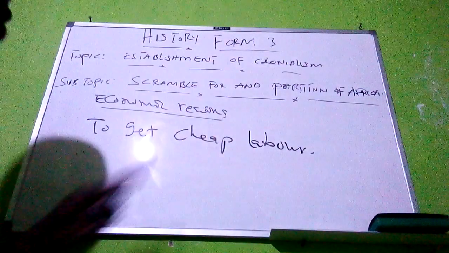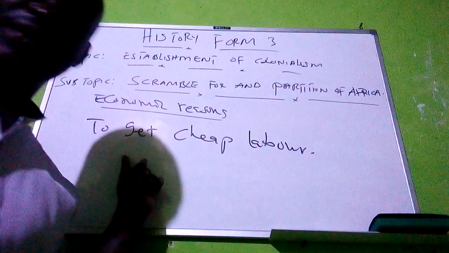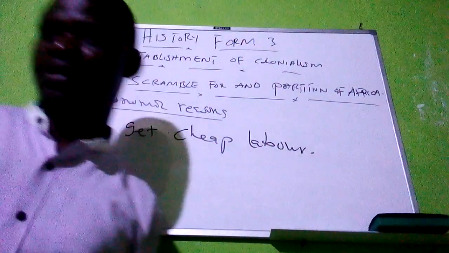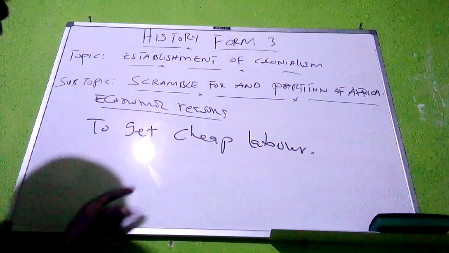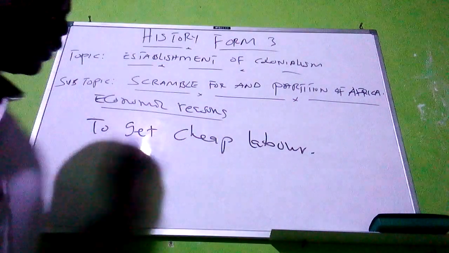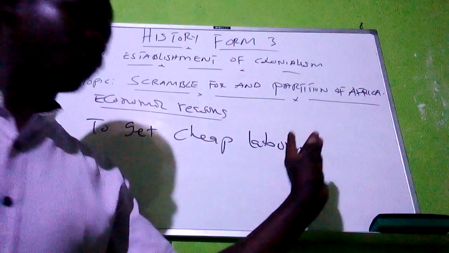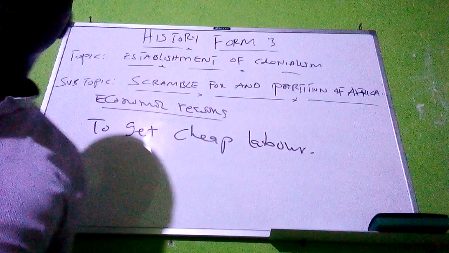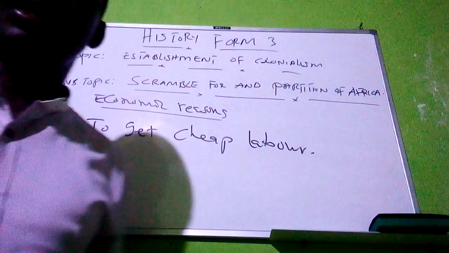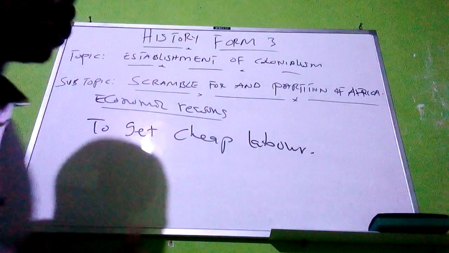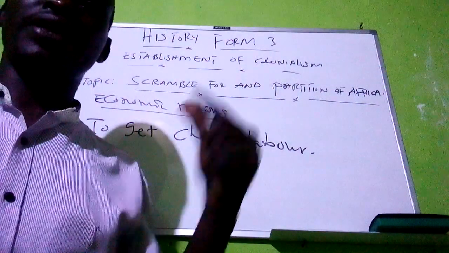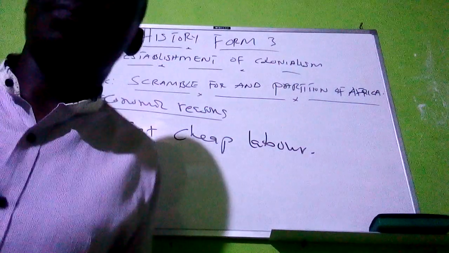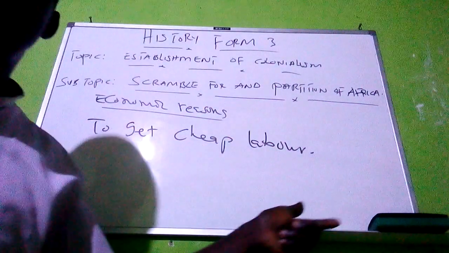The colonists decided to come to Africa to get cheap labor for their activities, because during the 19th century, workers who could work for a long time and be paid low wages were hard to find, as people had awareness about those things.